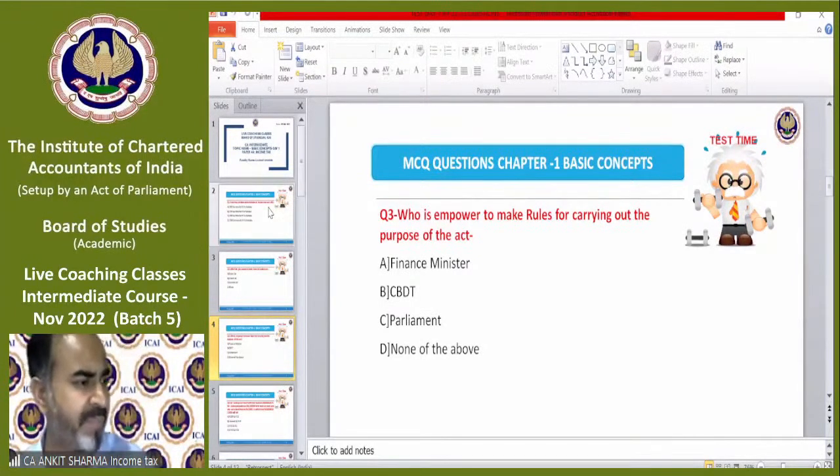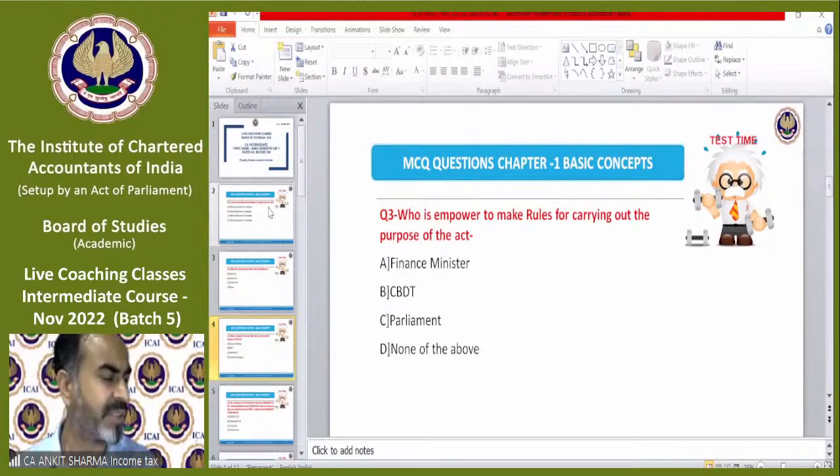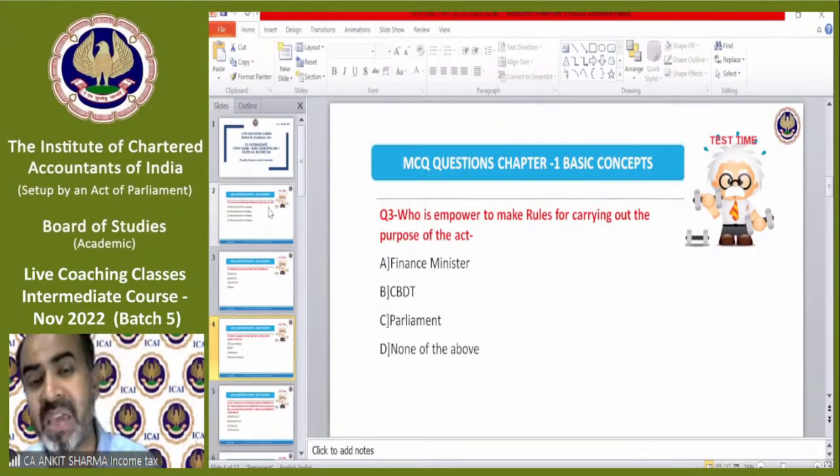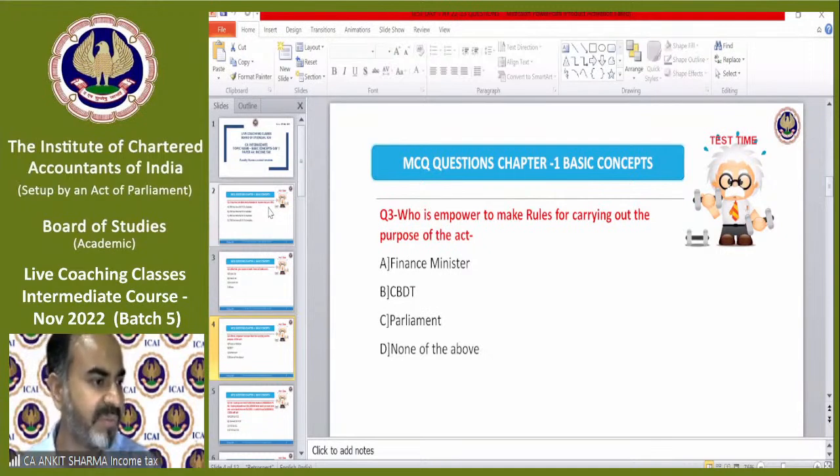Okay, so question number 3, correct answer has been given by Shrivaya. She's saying B. Again, someone is saying B. The correct answer is, of course, B. That is CBDT, Central Board of Direct Taxes, which has the power to make rules. This is very, very simple. Yajat is saying C. Yajat, what are you saying? Parliament does not make rules. No, wrong answer. C is wrong. The correct answer is B.